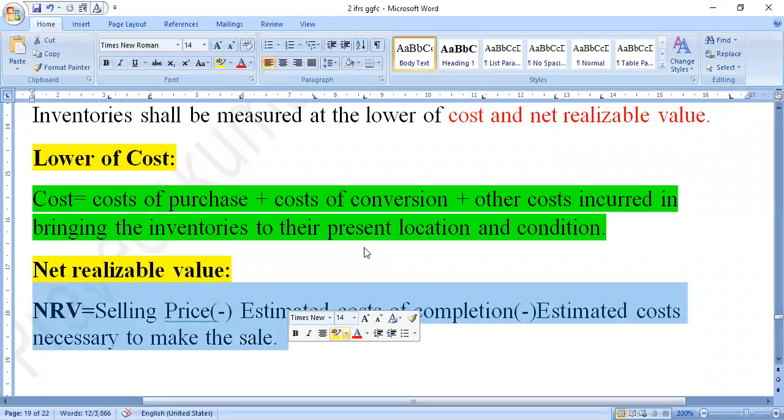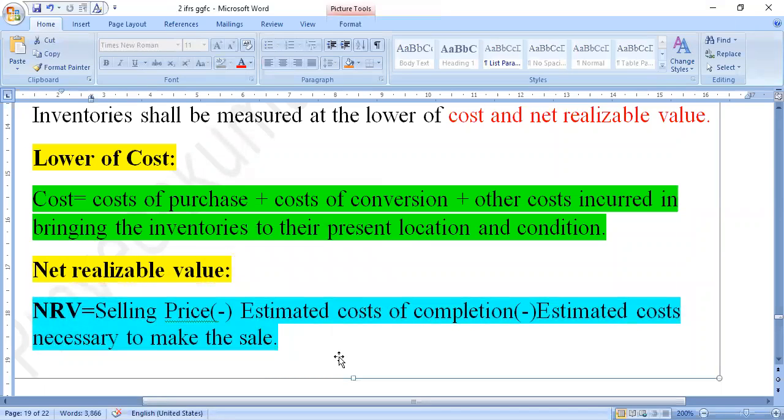Net realizable value, look here; I have already told you. In net realizable value, what are the deducting items here? This is a formula that we use to find out the net realizable value. What is this formula? Selling price minus estimated cost of completion minus estimated cost necessary to make the sale.